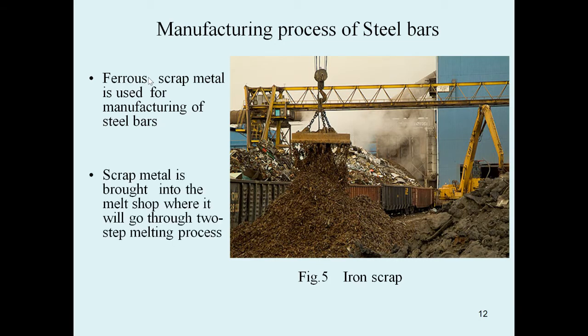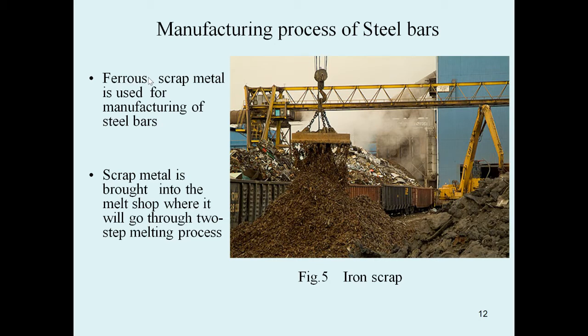Next, the scrap metal is brought into the melt shop where it goes through a two-step melting process. Whatever scrap you are collecting is brought into the melt shop.